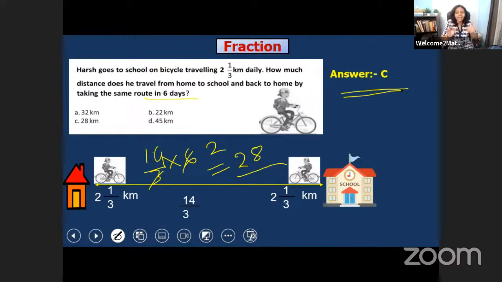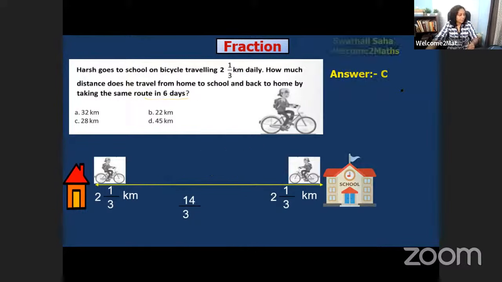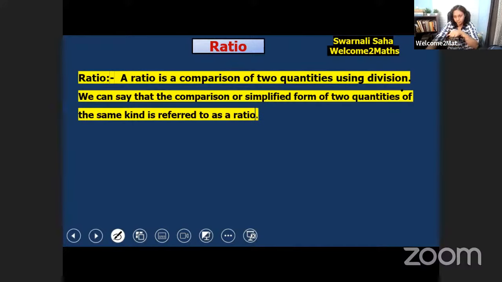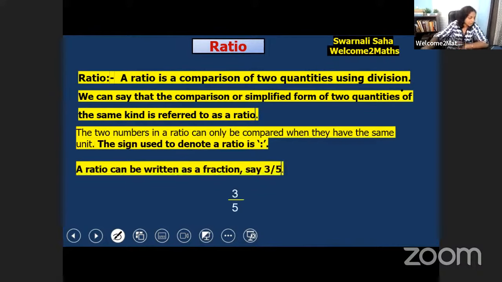So you have a great idea about fractions. So let's learn ratio. Okay. So let's see what is ratio. You know about ratio? Ratio is a comparison of two quantities using division. We can say that the comparison of two quantities of the same kind is referred to as ratio. That I already told you. The two numbers in a ratio can only be compared, remember this, when they have the same unit. The sign used to denote ratio is this.